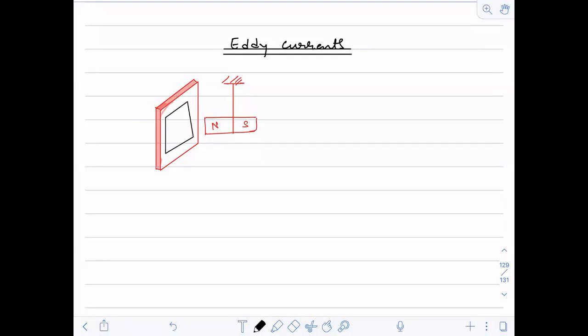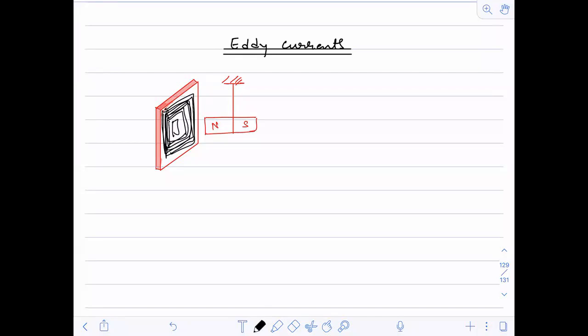Okay, so this is one coil, then this is another coil, then this is another coil, another coil. So it is made up of so many coils. Like this. That's why we are saying that even when there is a metallic sheet,